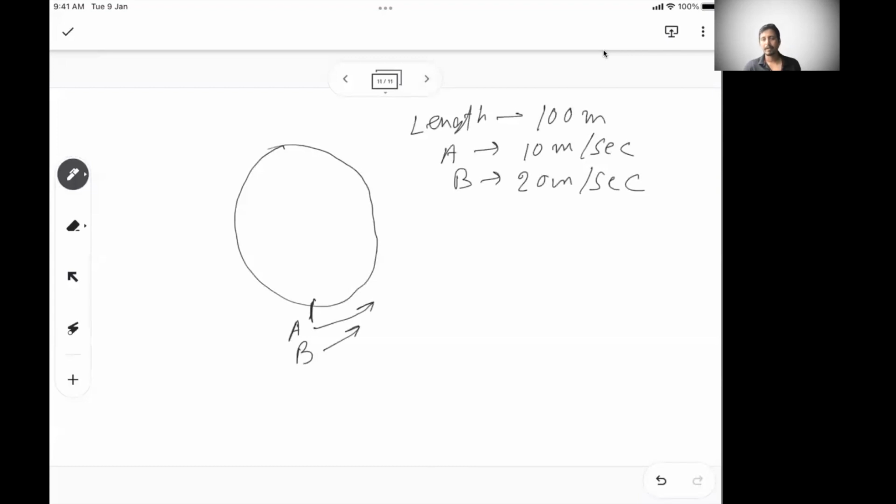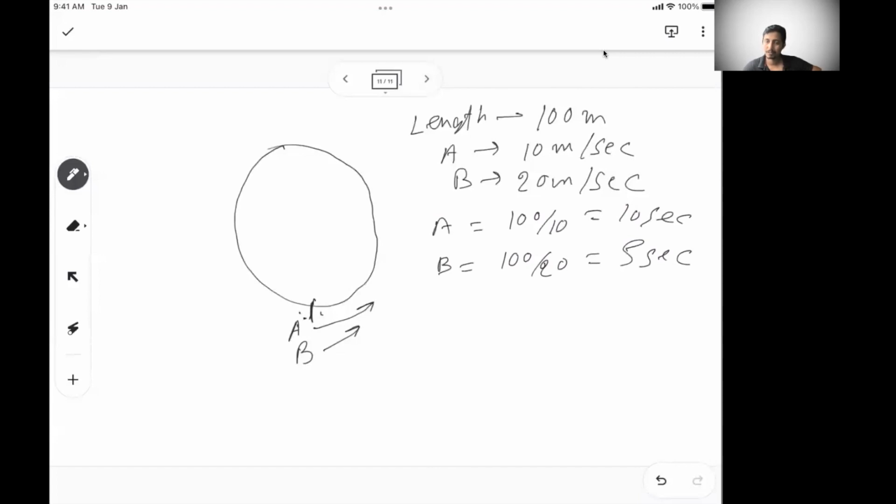So again, coming back to the starting point. When a circular track race finishes, if you start from here, you go completely around and come back here, at the starting point. So A takes how much time? A takes 100 by 10, 10 seconds. B takes 100 by 20, 5 seconds. So if they are moving in the same direction, then A will come back to the starting point after every 10 seconds.